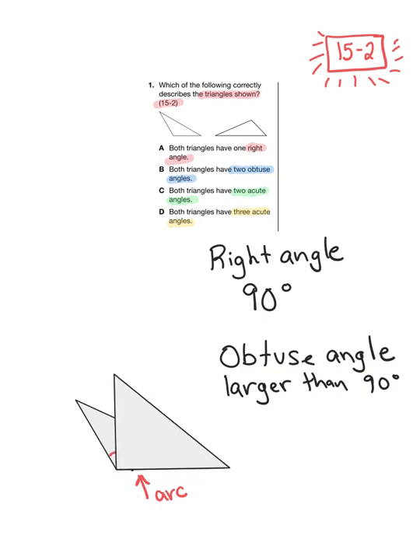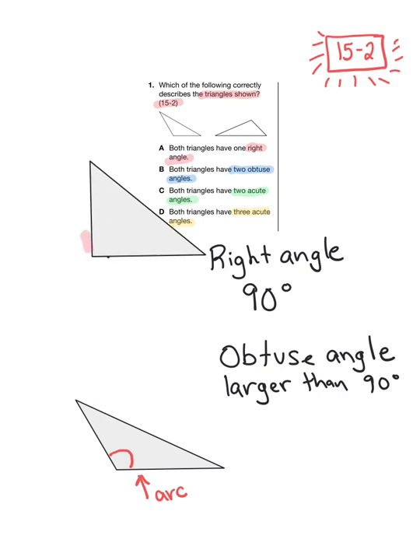When I put it on top of this angle that I showed with the red mark, I can see that the 90-degree angle is smaller than my obtuse angle by about this much. Okay? So that tells me that indeed this angle here is an obtuse angle. It's larger than 90 degrees.